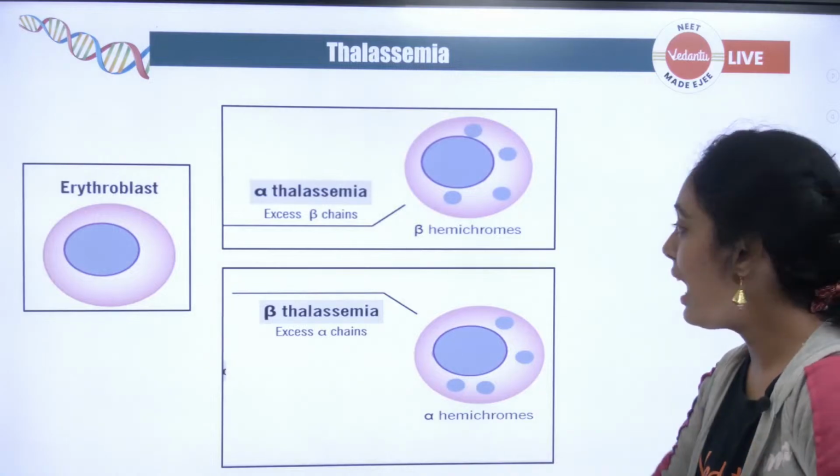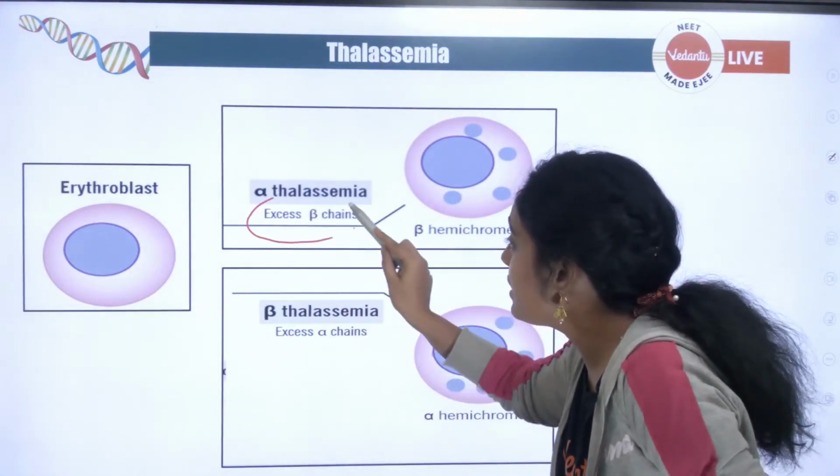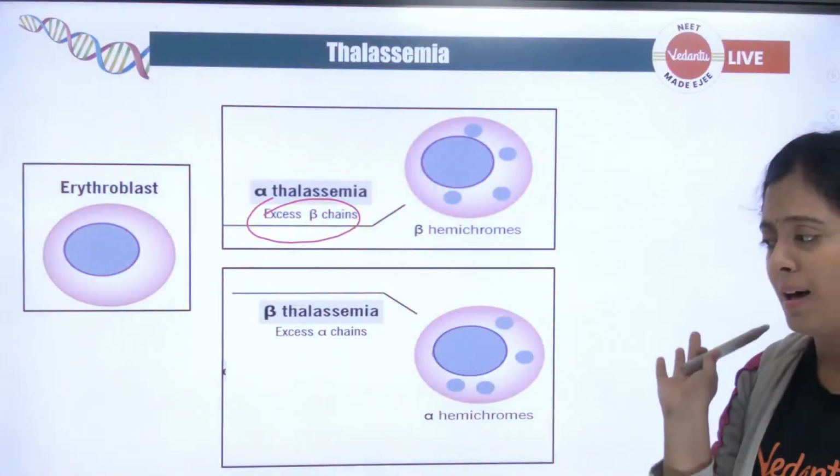Okay? So here you can see alpha thalassemia la enna agudhu? Excess of beta chain அதிகமாகுது.